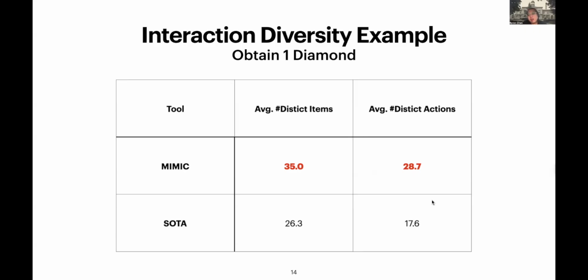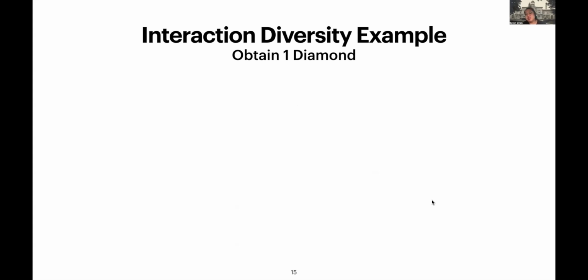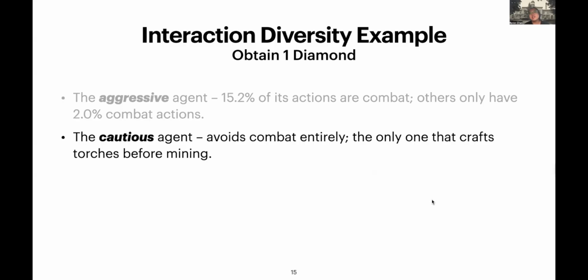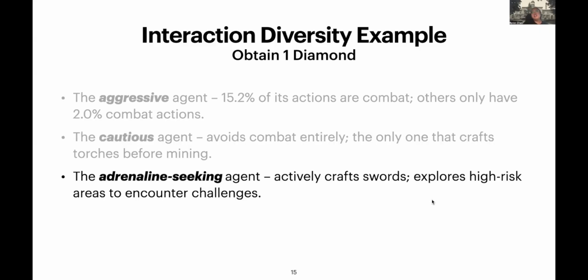To give you a more concrete idea about what is happening for different agents with different personalities, we give 3 examples here. So for the aggressive agent of Mimic, 15% of its actions are combat, while the others only have 2% combat actions. At the same time, cautious agents avoid combat entirely, and it's the only one that crafts torches before mining deeper for the diamond, for safety. While the adrenaline-seeking agents actively craft swords and explore high-risk areas to encounter challenges inside the game.